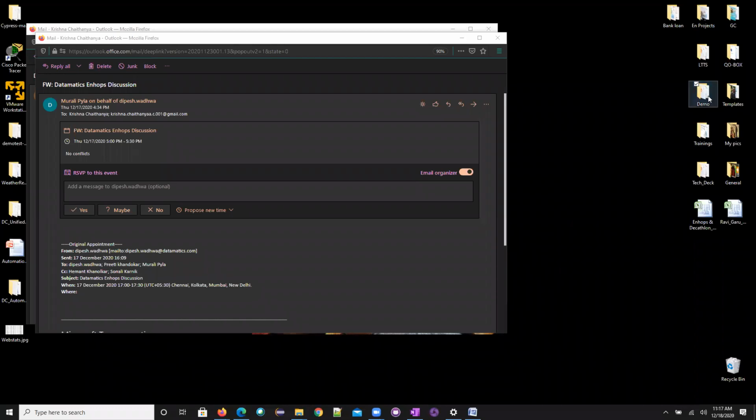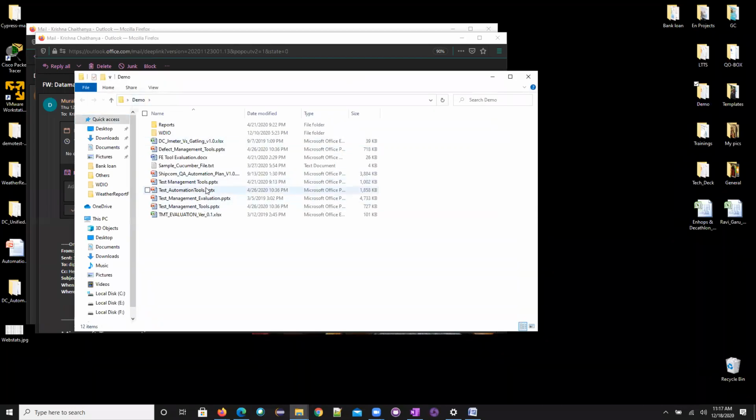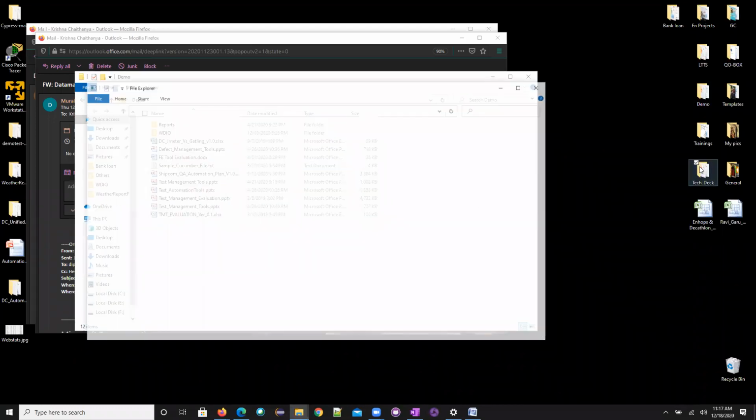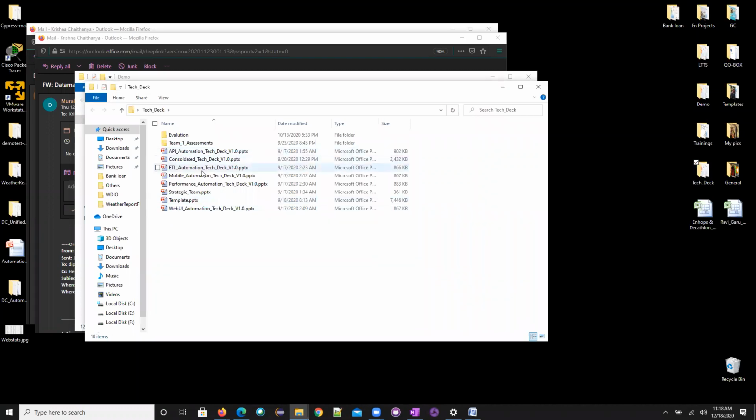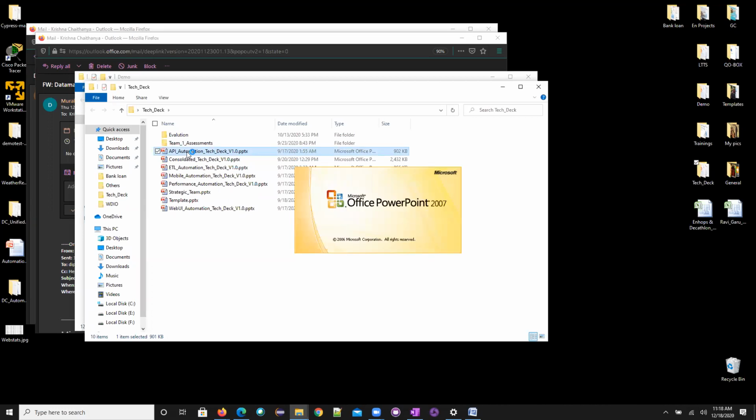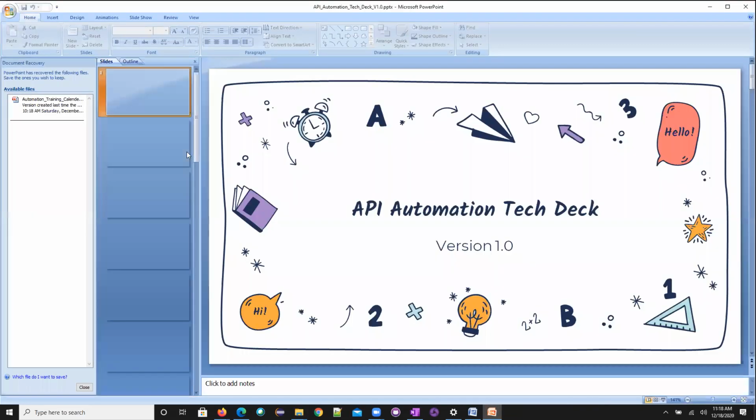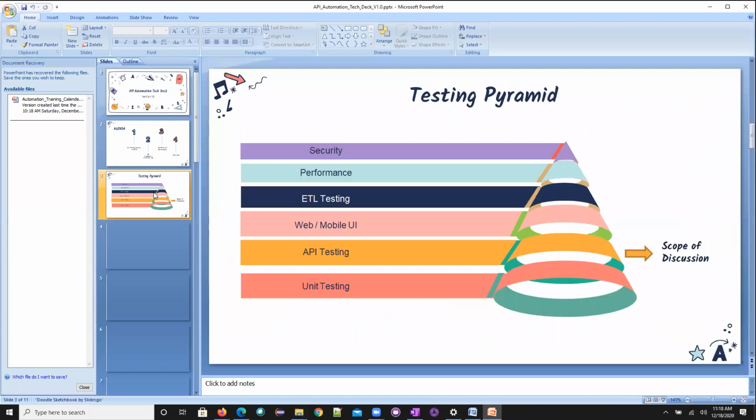I'll show you something. This is actually a real-time project. In real-time projects, this is how we present to the client. When we are doing it for API and ETL, we have created different decks. I'll just take a sample of how we show this testing pyramid. I'll show it quickly. So this is how we can give the confidence.